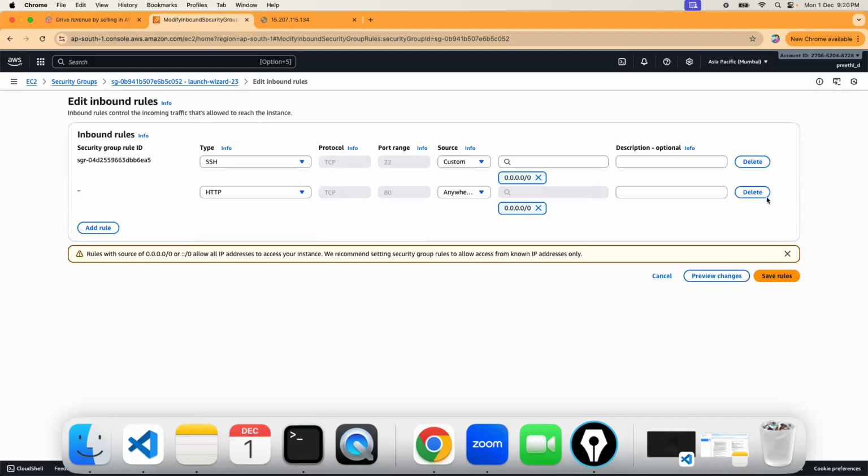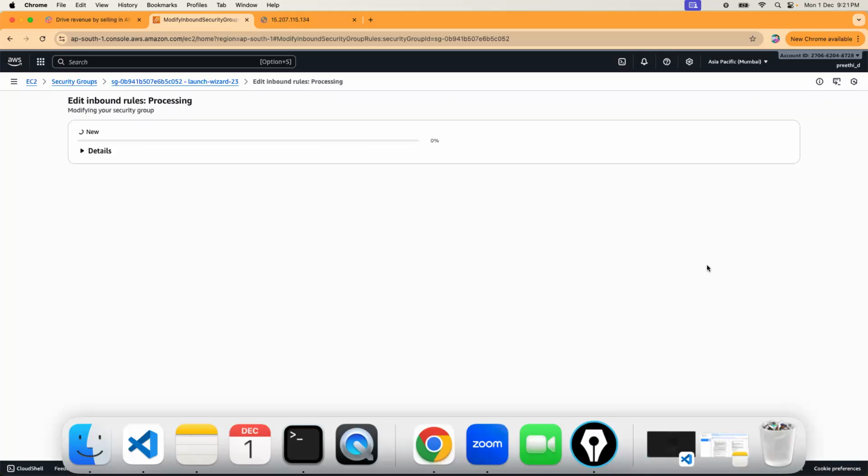So this is like adding a firewall rule on the port, right? I'm allowing the incoming traffic on this port. By default, it wouldn't be all open. You can add the ports whatever you want. So HTTP port 80. Here, source anywhere means you can hit this from anywhere. That's how security groups and the inbound rules would help you.